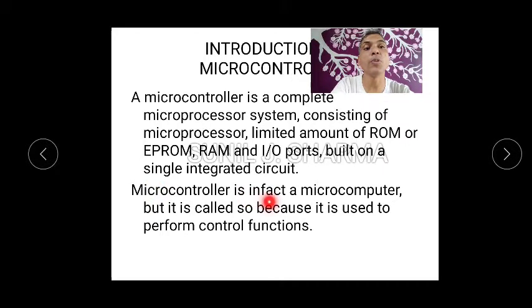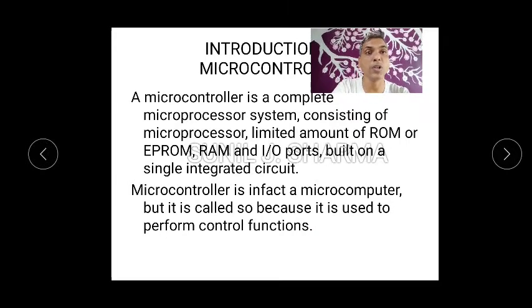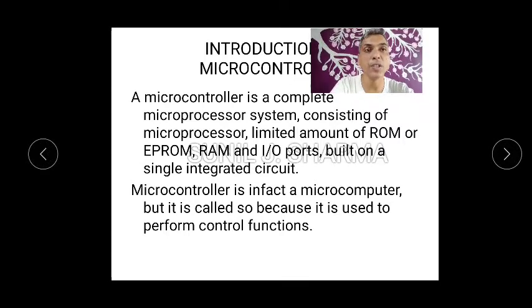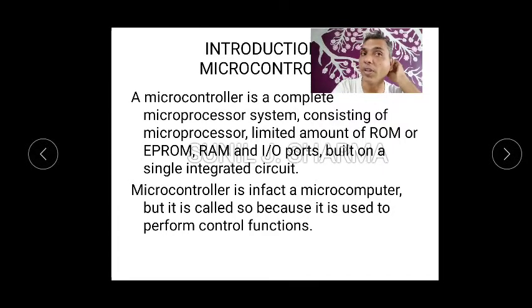A microcontroller is in fact a microcomputer, but it is called so because it is used to perform control functions. So everything on a single chip, there are many advantages that we'll see when we go ahead, but it's a very compact model, everything on a single chip, it reduces a lot of cost.